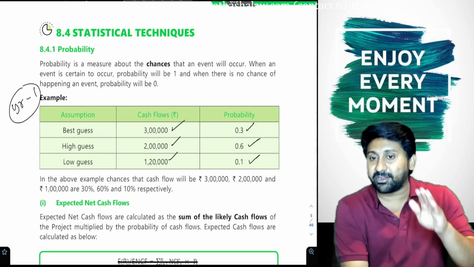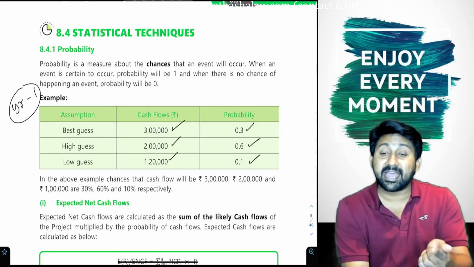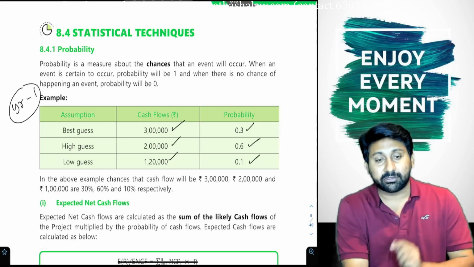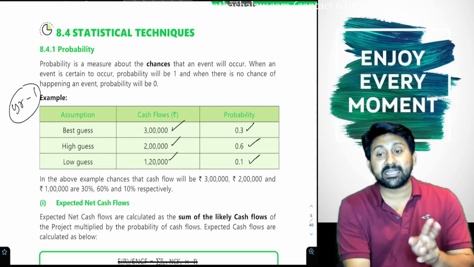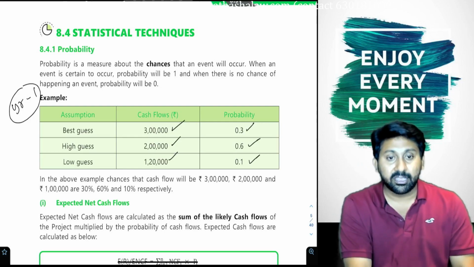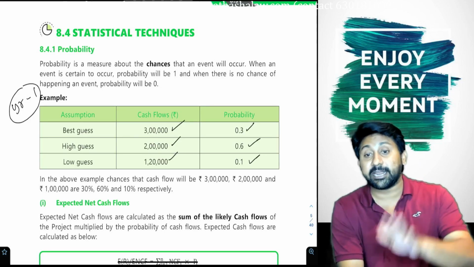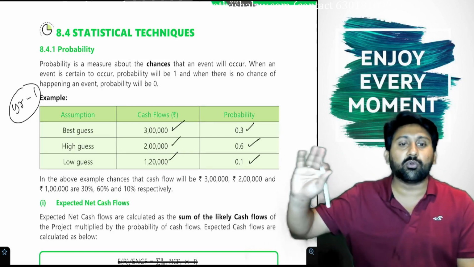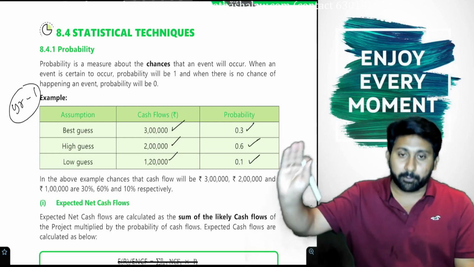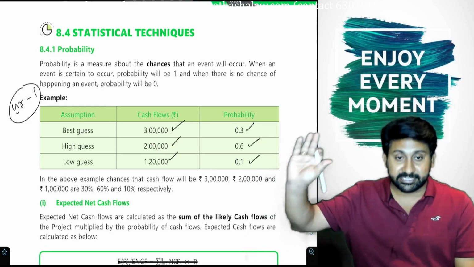No complete guarantee of 2 lakh, no complete guarantee even of 1 lakh 20. 3 lakh has 30% probability, 2 lakh has 60% probability, 1 lakh 20 has only 10% probability. All the numbers of 3 lakh, 2 lakh and 1 lakh 20,000 are probable and they are estimated.